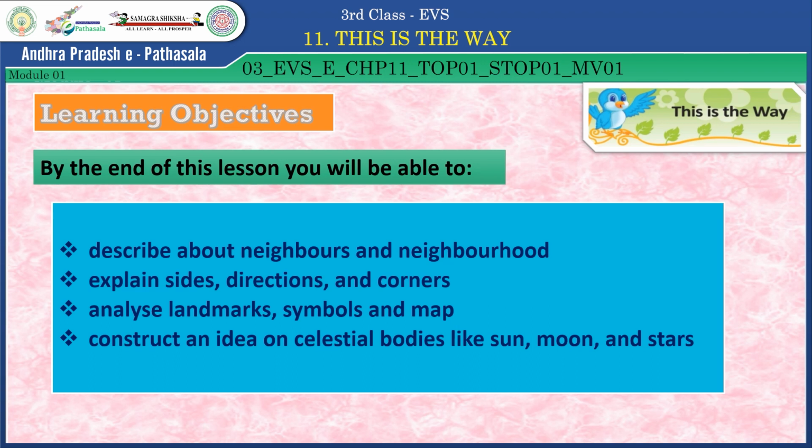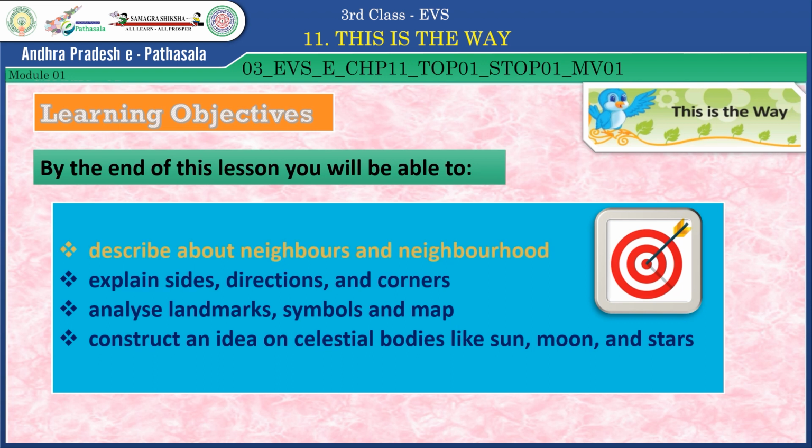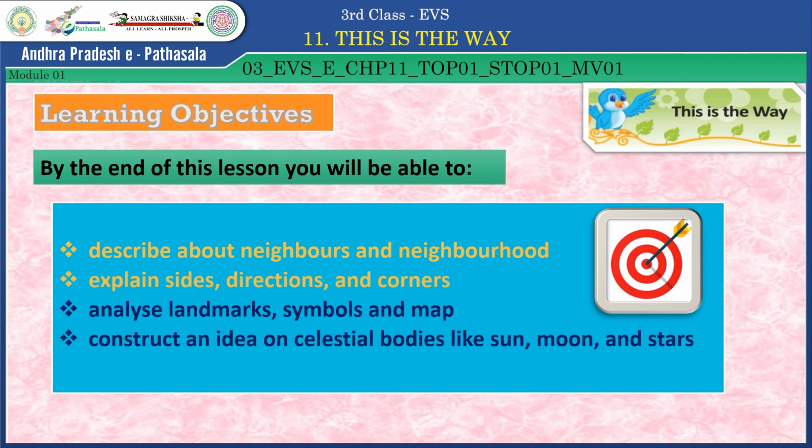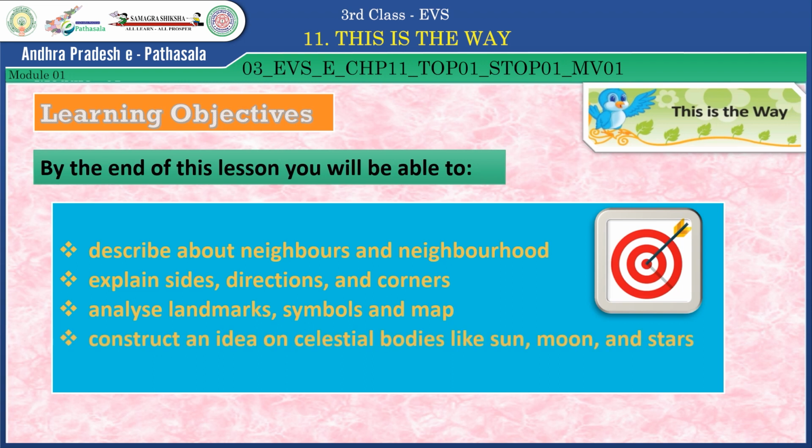By the end of this lesson, you will be able to describe neighbors and neighborhood, explain sides, directions and corners, analyze landmarks, symbols and map, and construct an idea on celestial bodies like sun, moon and stars.